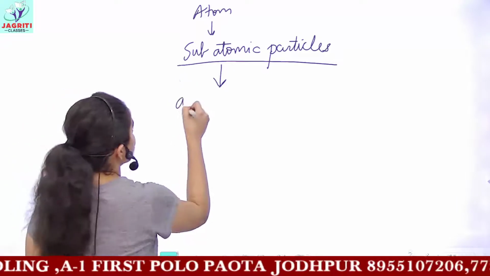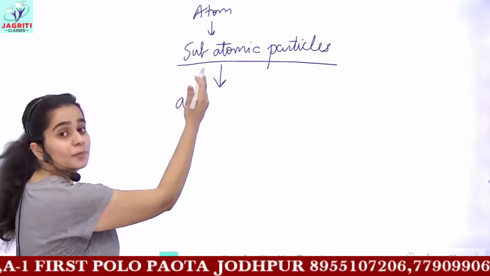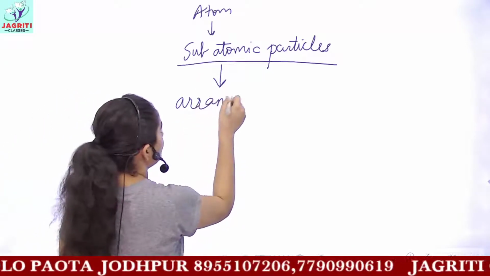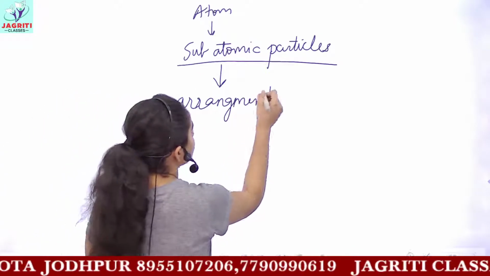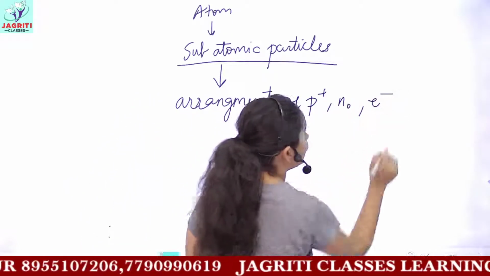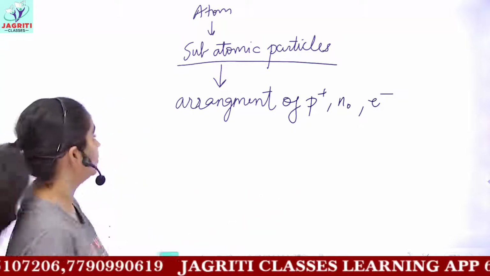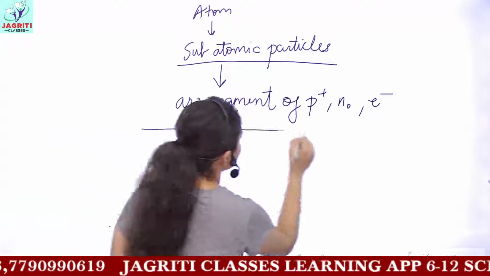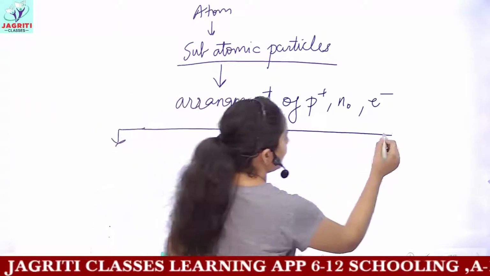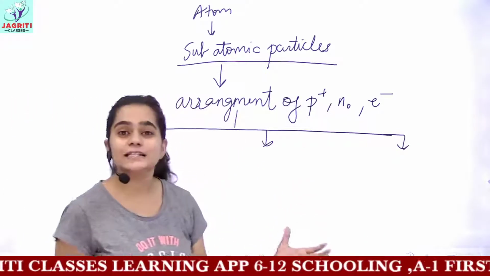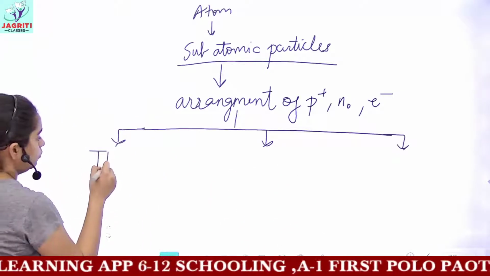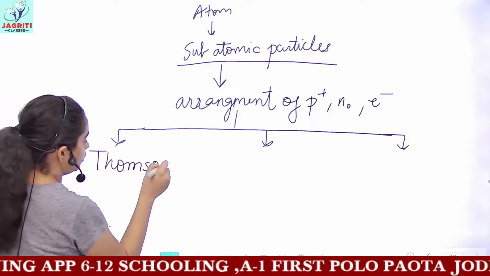So now we are studying that atoms are made up of subatomic particles, but how these subatomic particles are arranged. We want to study the arrangement of protons, neutrons and electrons inside the atom. For this, certain models were proposed to explain their structure. The first model was called the Thomson model of the atom.